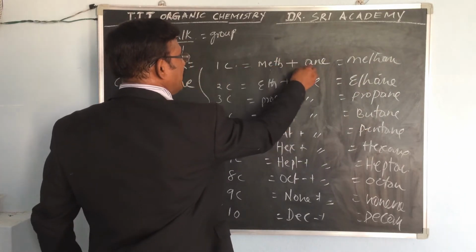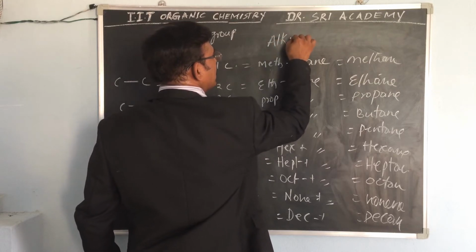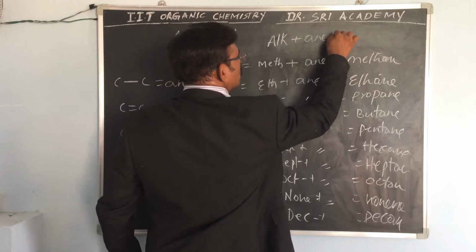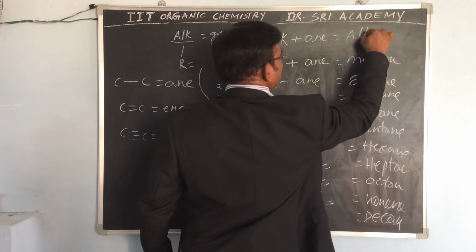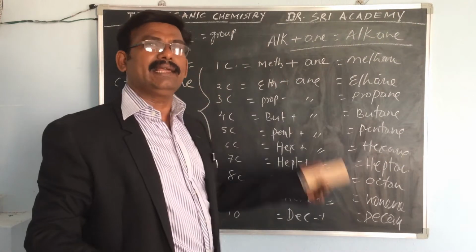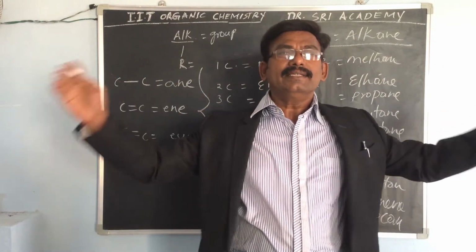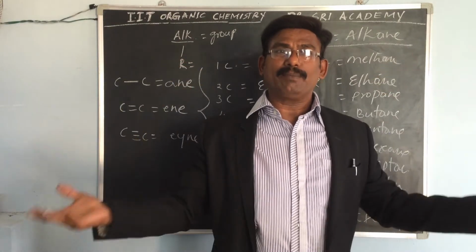So meth plus ane, methane. Alk plus ane, so now alkane. Okay, this is the story of alkane. All alkanes have only single bonds between the carbon atoms.